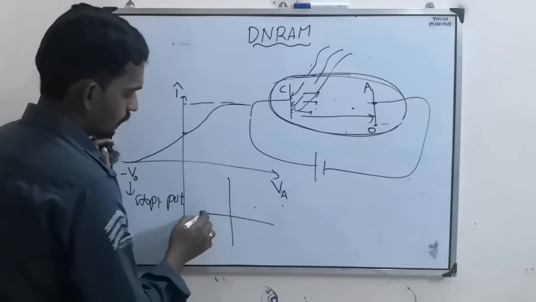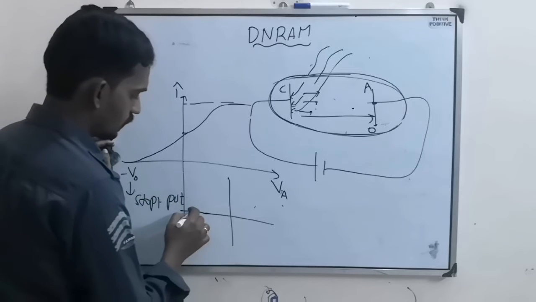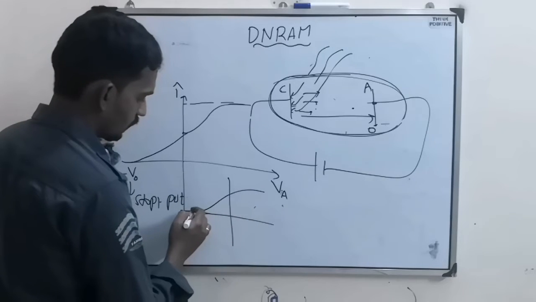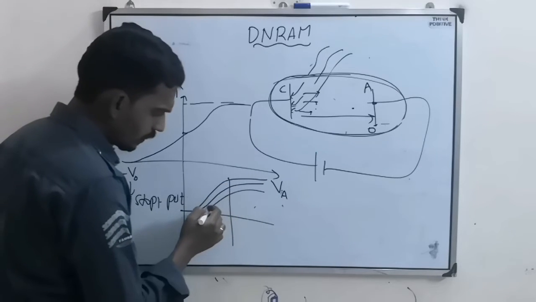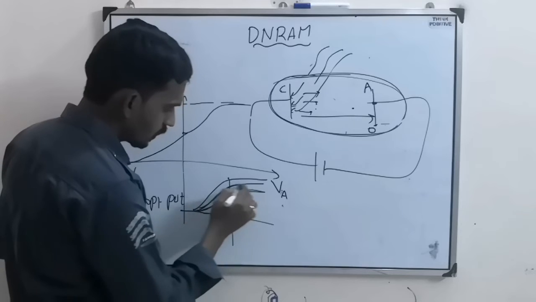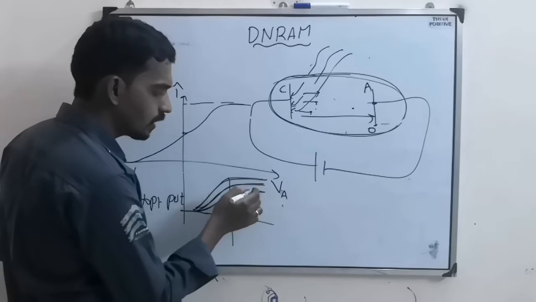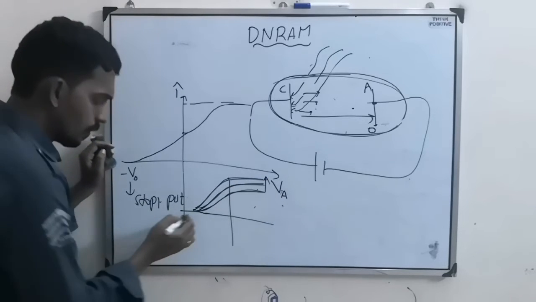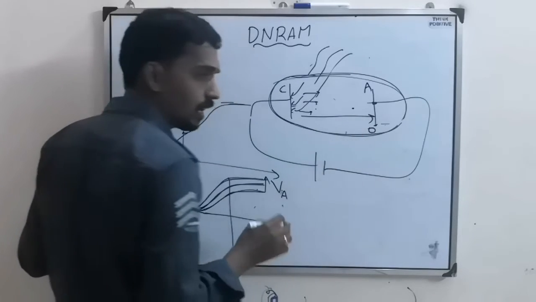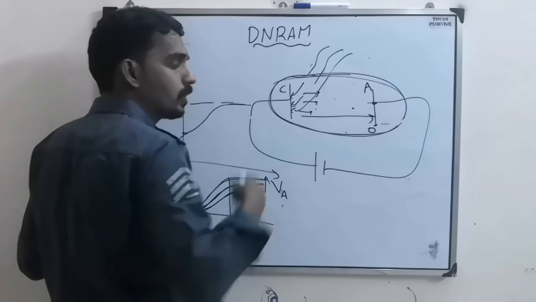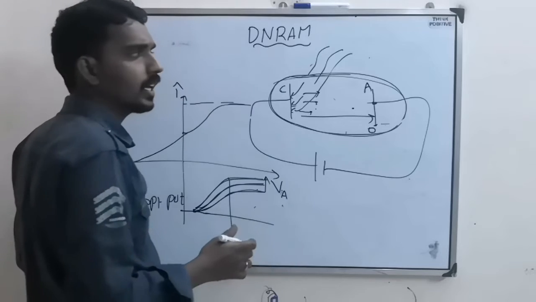Now here if you take, there are different types of graphs that will come. See, one is, intensity is different, but potential is same. So what does that mean? See, three different saturation currents are there. So current depends on what? Intensity. That means these intensities are in increasing order. But here the anode potential is same. What is this anode potential? The negative anode potential which you have to apply so that you can stop all the electrons.